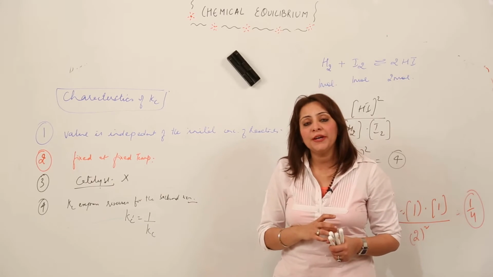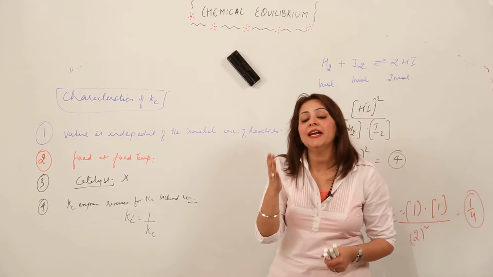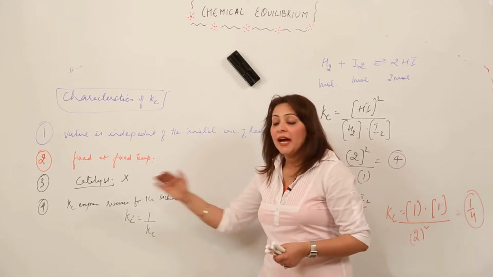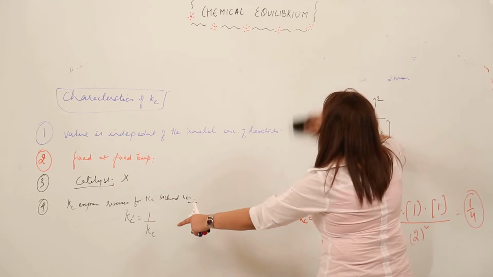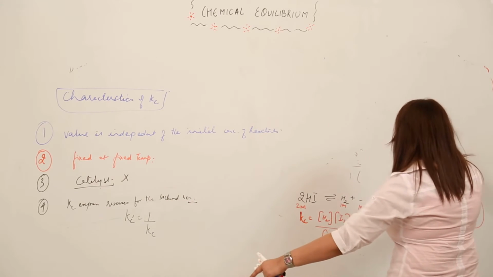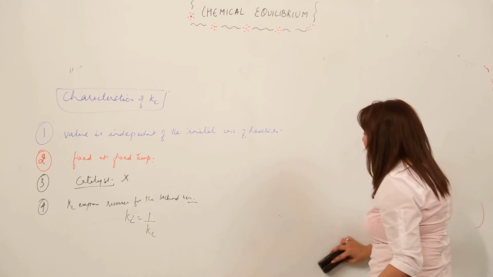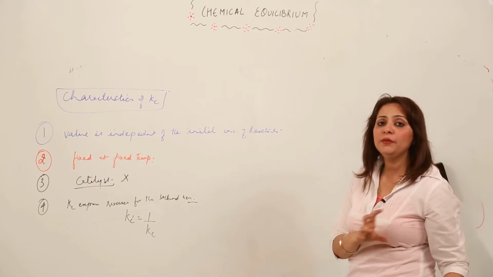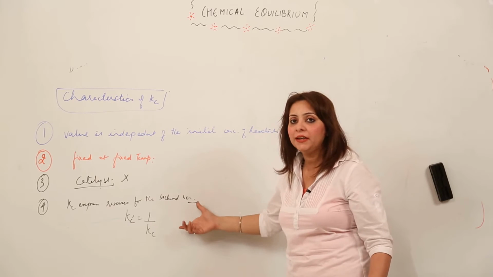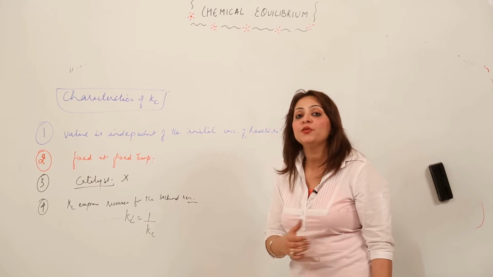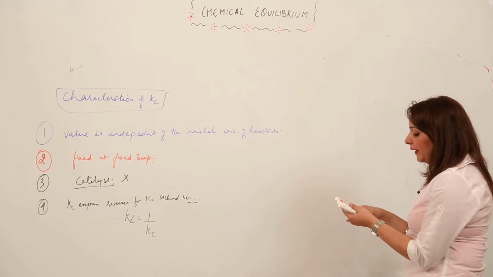See, any operation which we are carrying out on a chemical reaction has a direct effect on the Kc value as well, right? And I will show you a few more examples as well. I think it's clear that if you reverse the reaction, the Kc value is also going to reverse, right? And as I explained with an example, just keep in mind whenever you are asked about it, explain with an example, because you can give better information that way. Instead of just writing the characteristics, you can have a better explanation with an example, as I stated for you. So the fourth characteristic is that